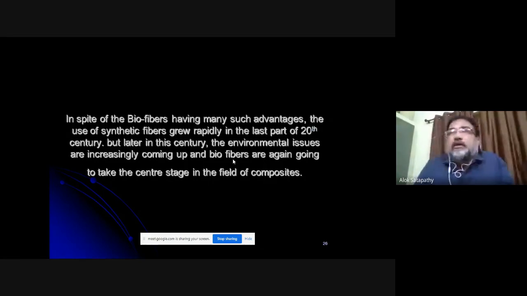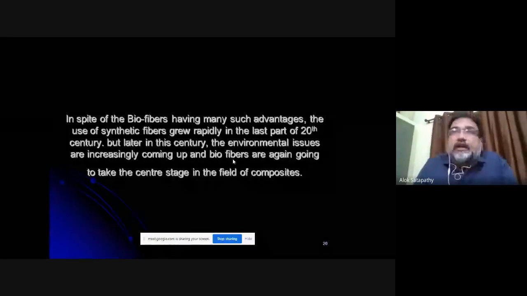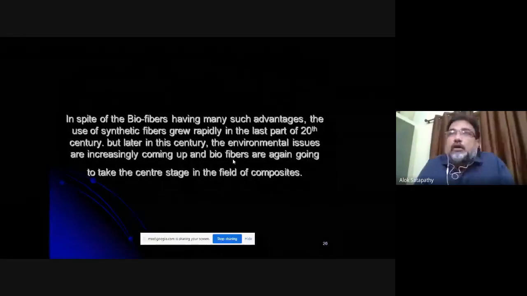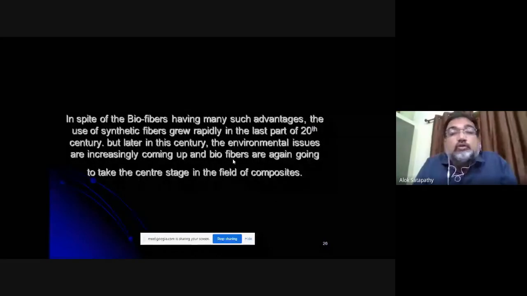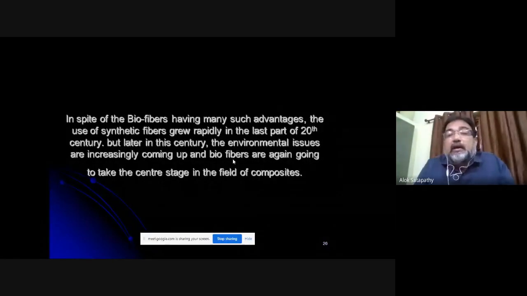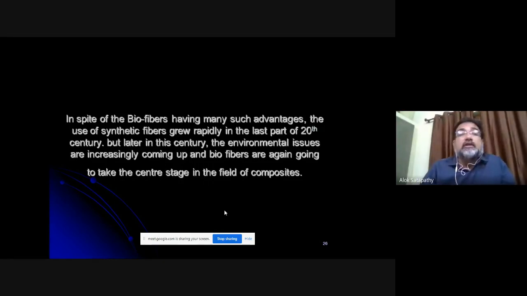So what happened? New synthetic fibers were invented at that time, and people got attracted to them and gave up the use of natural fibers or green fibers. But later, in the beginning part of this century, the environmental issues came up, and gradually the biofibers are again taking center stage in the field of composites, and they've already taken the center stage.